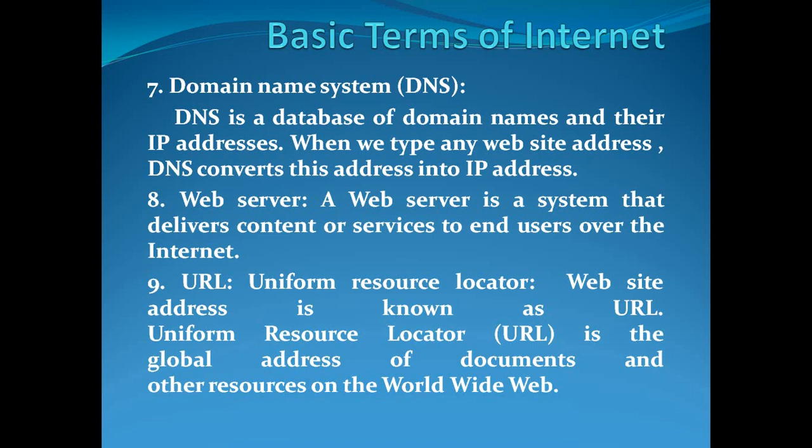It is always better to secure information available in one computer rather than protecting information which is distributed. Hence, almost all the services of internet, be it an email system or any other service used by the computer network, use client-server model. And a web server is a system that stores information and delivers content or the services to end users over the internet.